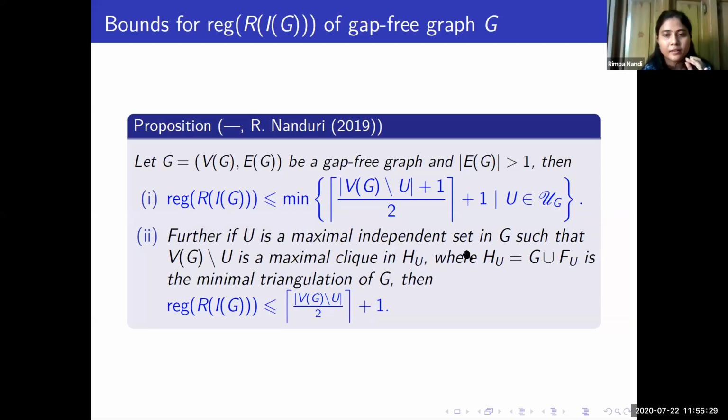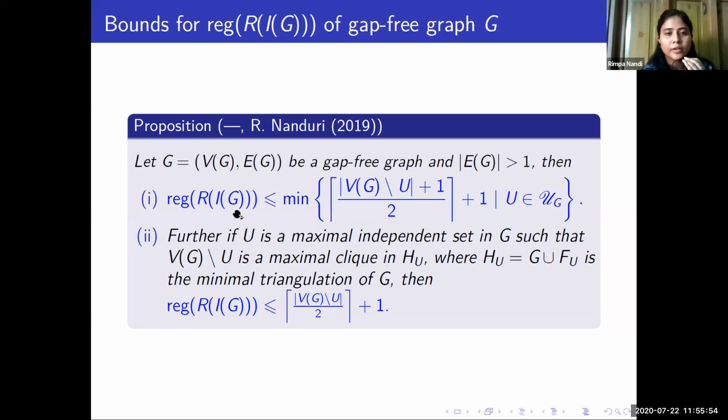And here H_U is the minimal triangulation of G. By minimal triangulation we mean that if we have a graph, then we can make it a chordal graph or triangulated graph, and the minimal chordal graph we are taking is in order to get the minimal triangulation there.